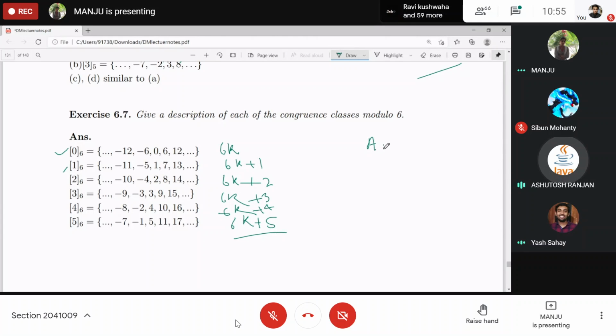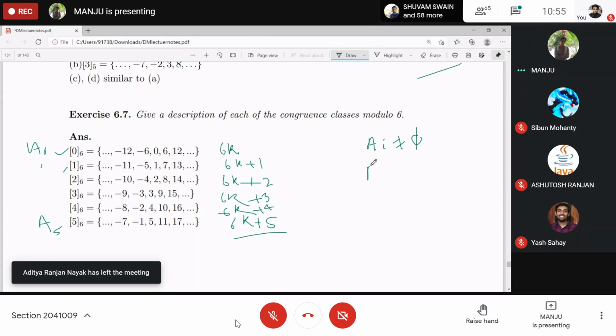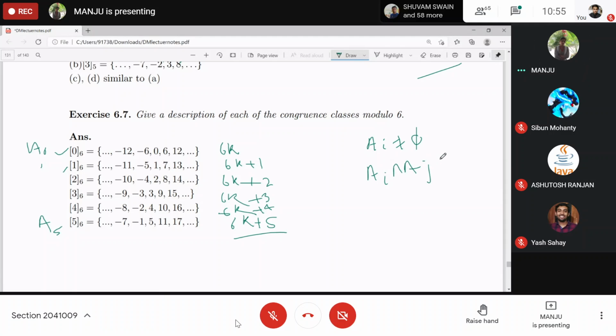You can represent them as A0, A1, and so on up to A5. Each Ai is non-empty. Ai intersection Aj, for i not equal to j, gives the empty set. For different subscripts you get different sets, and the intersection is empty.